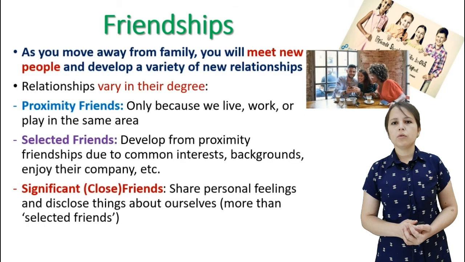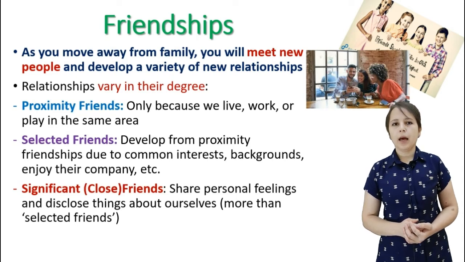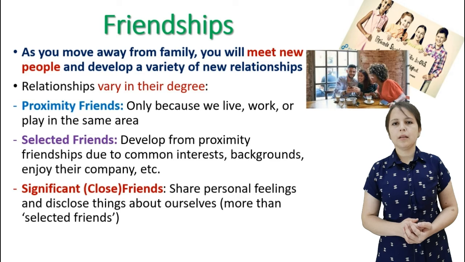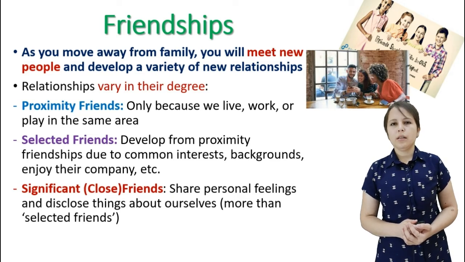Now, let's look through friendship. Next type. As you move away from your family, you meet new people and you develop new relationships. As we know, there is a variety of degrees in relationships. Now, let's look through it in friendships. The first degree, it's the most common, that is the proximity friends.